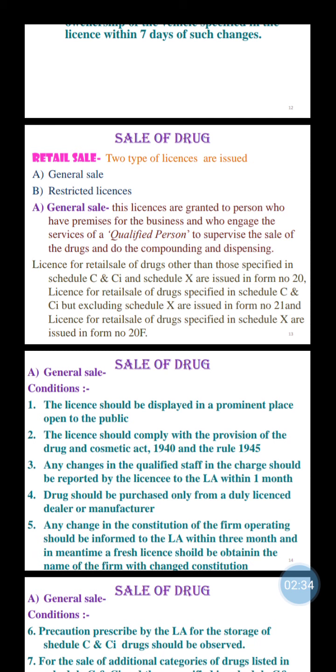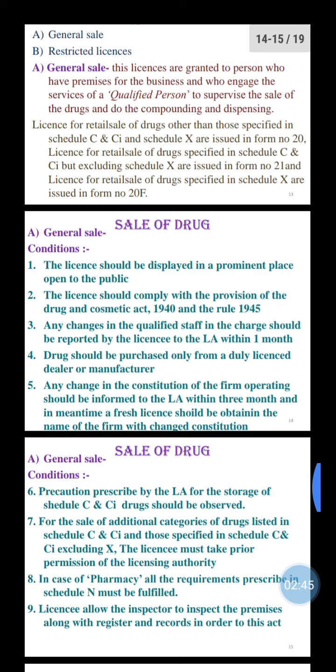Retail general sale licenses are granted to the person who has permitted premises for the business and who is engaged in the service of a qualified person. Now, the conditions of general sale of a drug: the license should be displayed in a prominent place, open to the public.